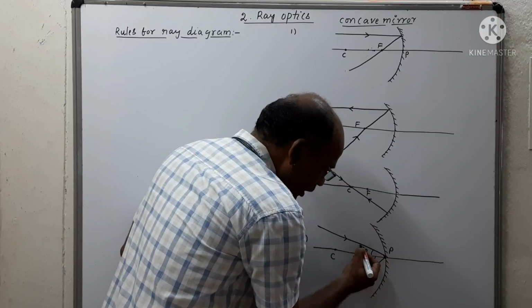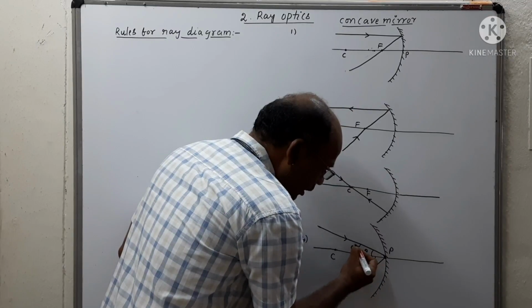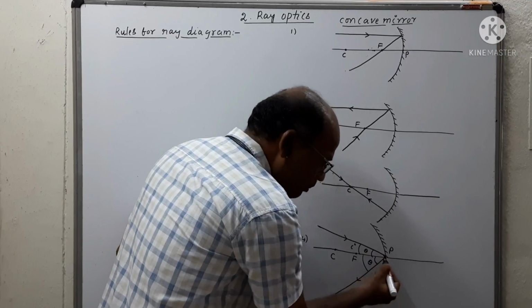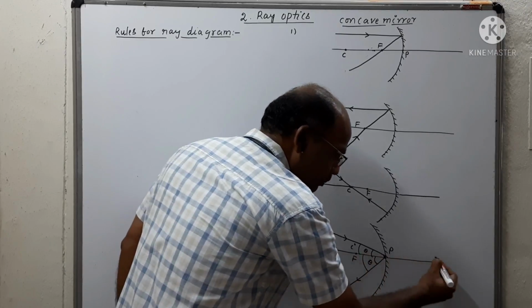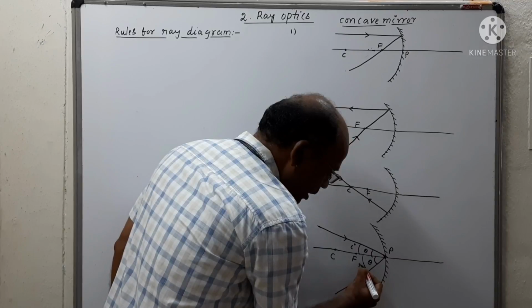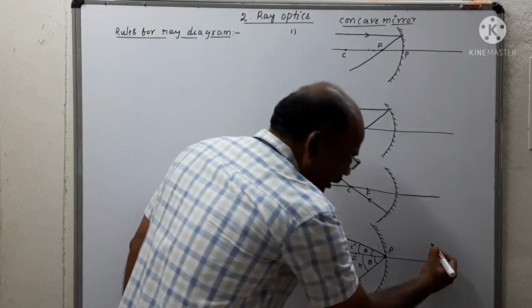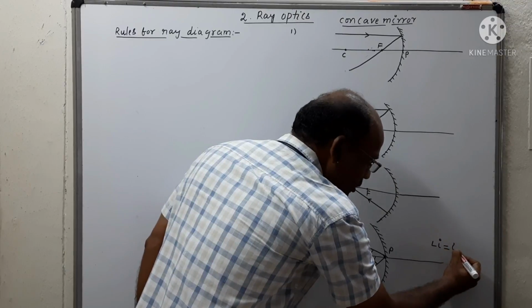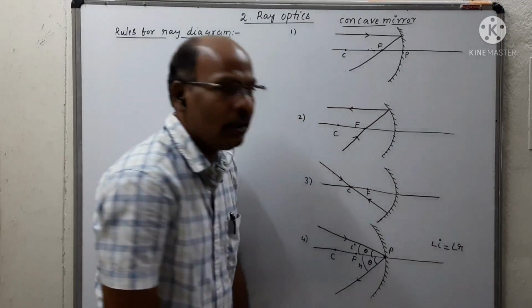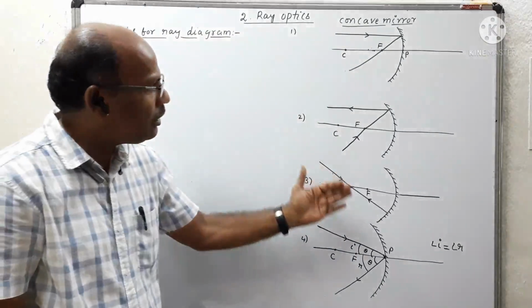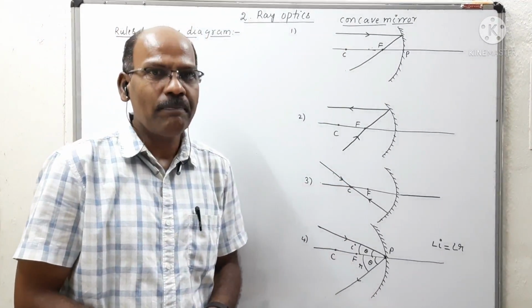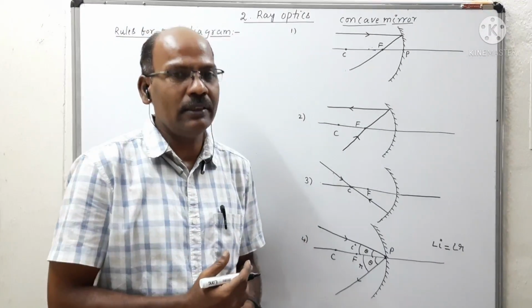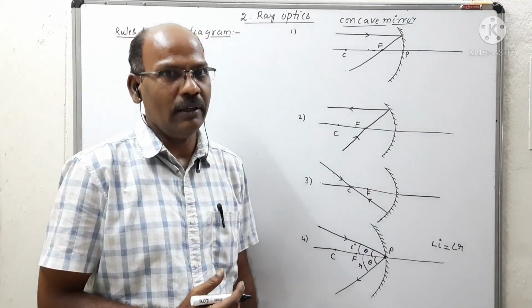Suppose this angle is taken as the angle of incidence. After reflection, the angle made by the reflected ray with the principal axis is taken as the angle of reflection. According to the law of reflection, angle of incidence is equal to angle of reflection. So these are the four rules to be followed to observe the clear image formed by the concave mirror.